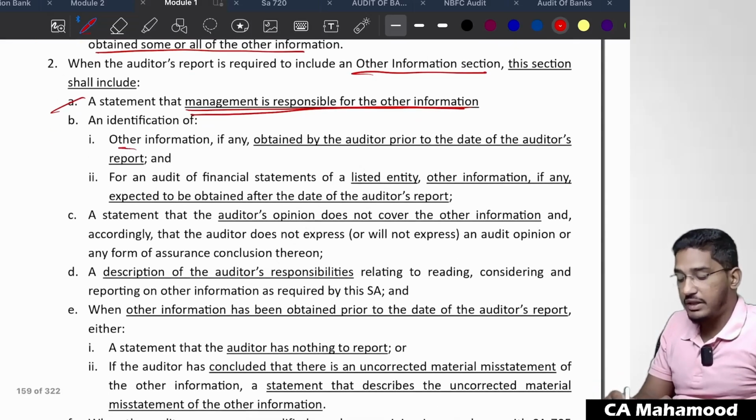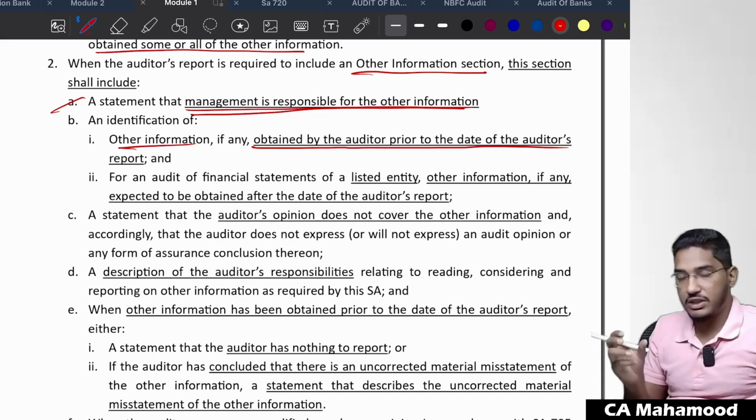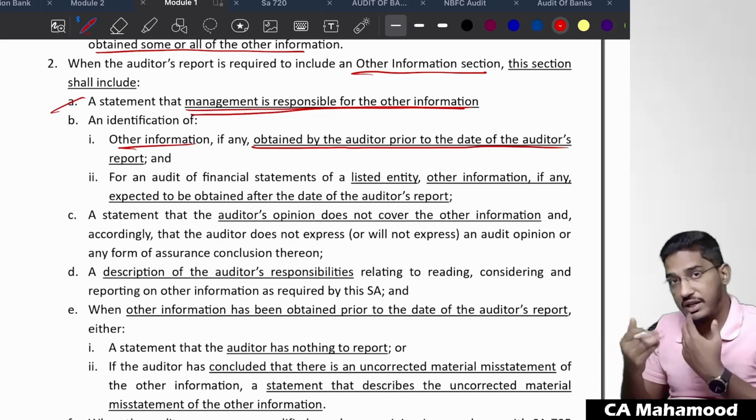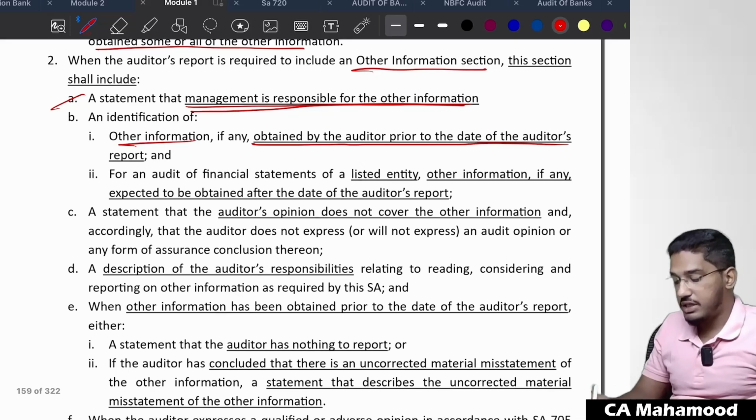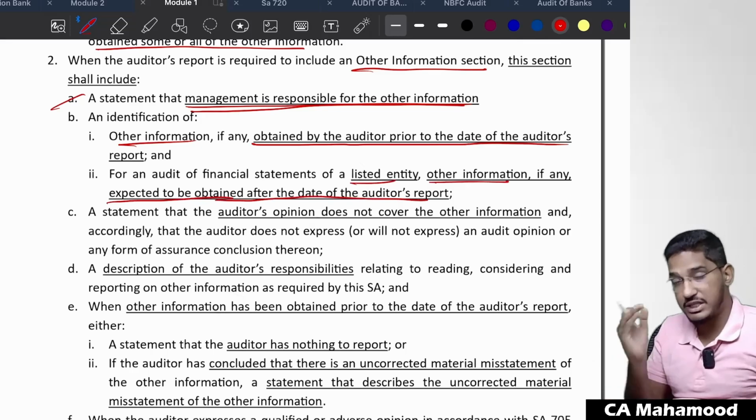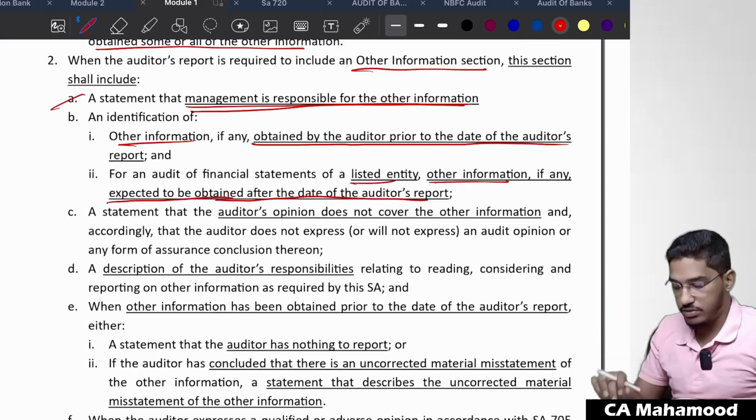Then you have to identify other information. What is there in the other information? If any, obtained by the auditor prior to the date of auditor's report. In case you have already got the other information prior to the date of auditor's report, tell them what is included in that other information. For an audit of financial statements of a listed entity, other information, if any, expected to be obtained after the date of auditor's report. In case you did not get it, if you are expected to get it, tell that I did not get the other information yet, I will get it in the future.